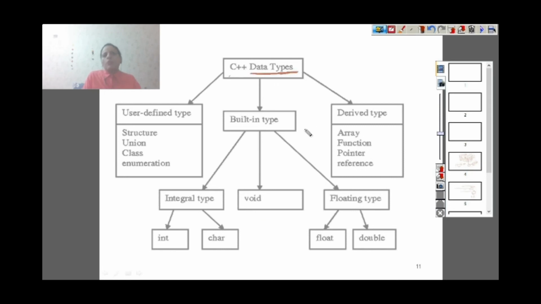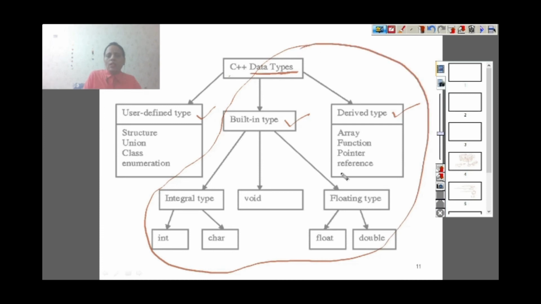And C++ basically has three data types: user defined data types, built-in data types, and derived data types. So in this semester we will mainly work on built-in types and derived types. Today I will discuss only built-in types. Built-in types are integer type, where the whole number is used, then void type, which we will discuss later, and then floating type. Floating type means when you use a decimal number or real number.